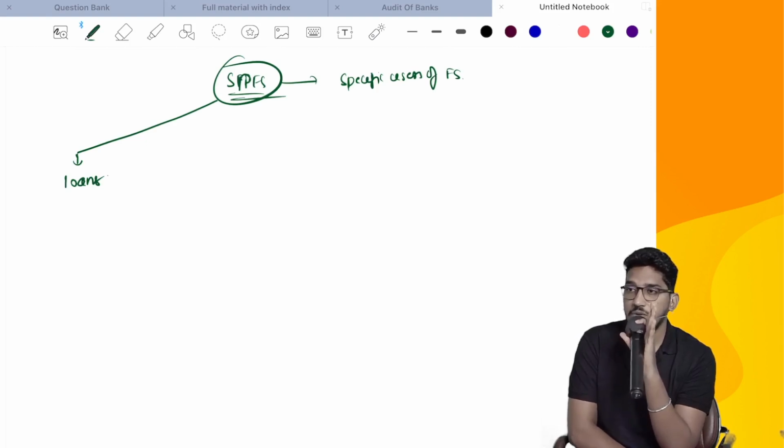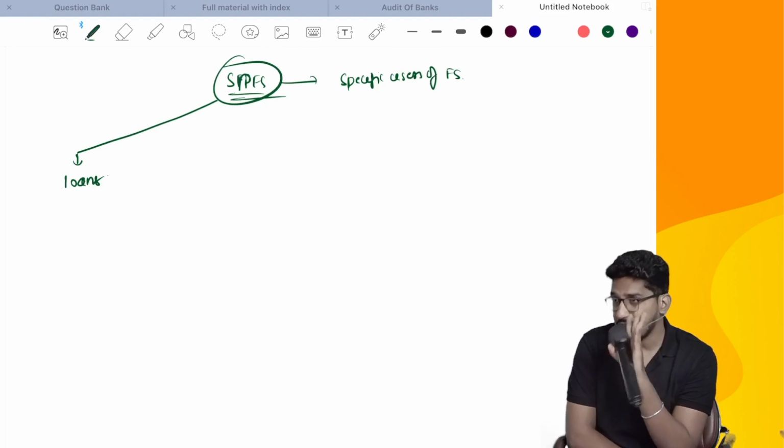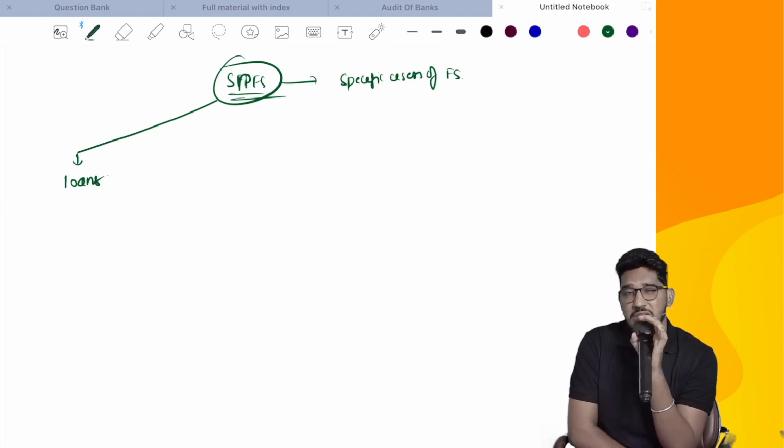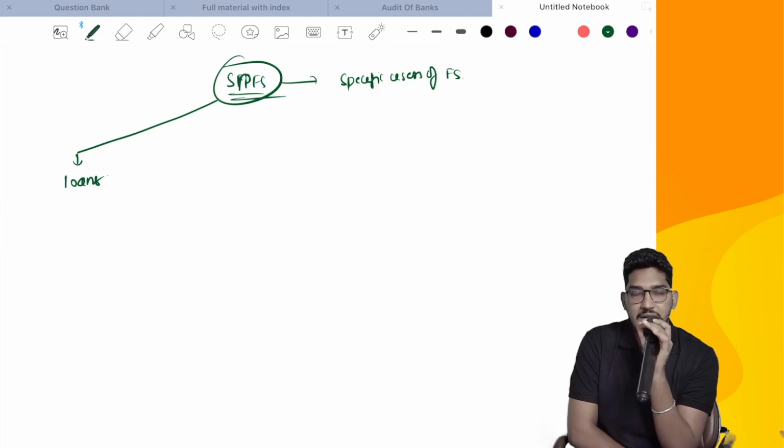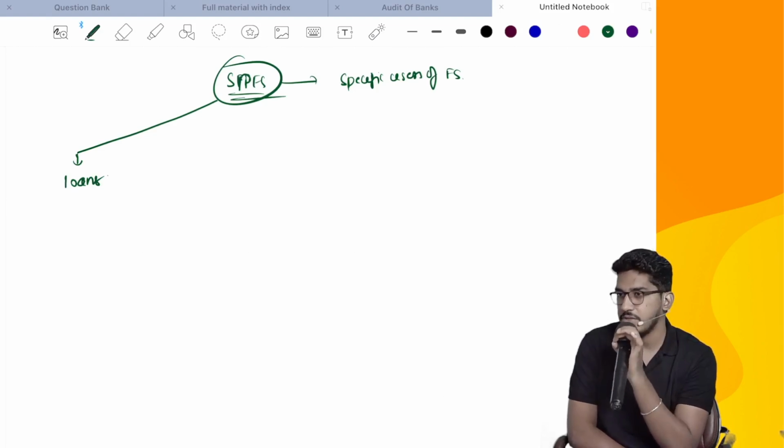They might ask you to prepare the financial statements on cash basis, or they will make some changes to accrual only, which they generally call modified accrual basis. So either they will ask you to follow completely cash basis, or they will maintain accrual basis but say some items you recognize only on cash basis. That we call modified accrual basis.